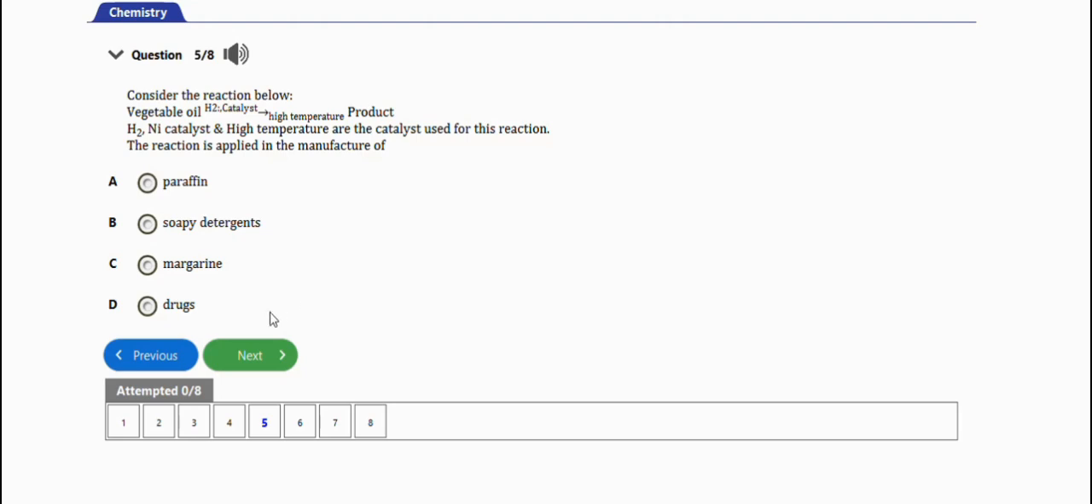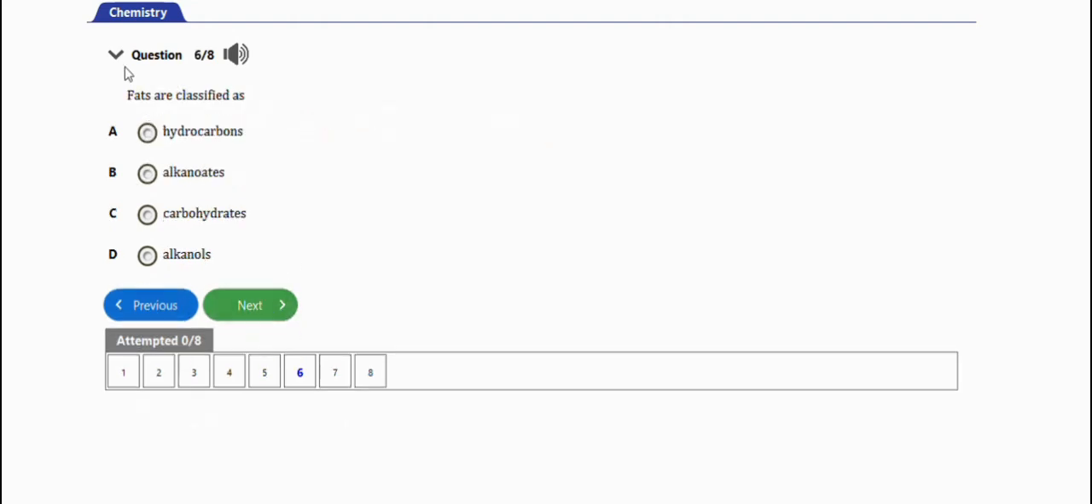Okay, the next question is this one. It says fats are classified as alkanoates, option B. Alright, very important. Take note of this question.